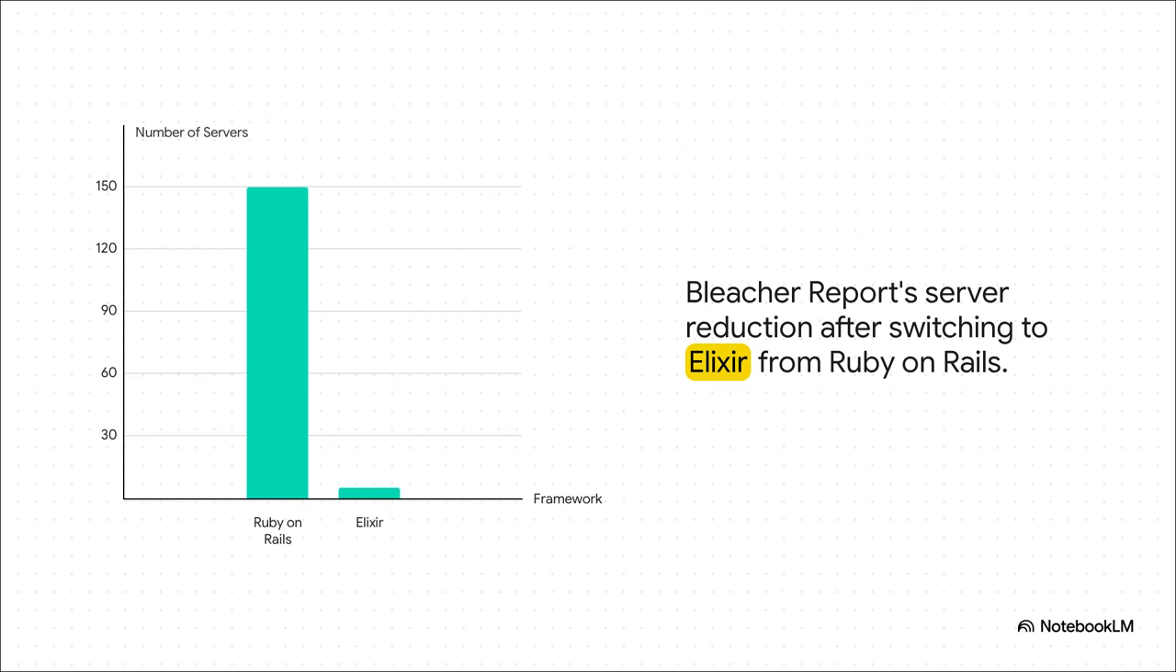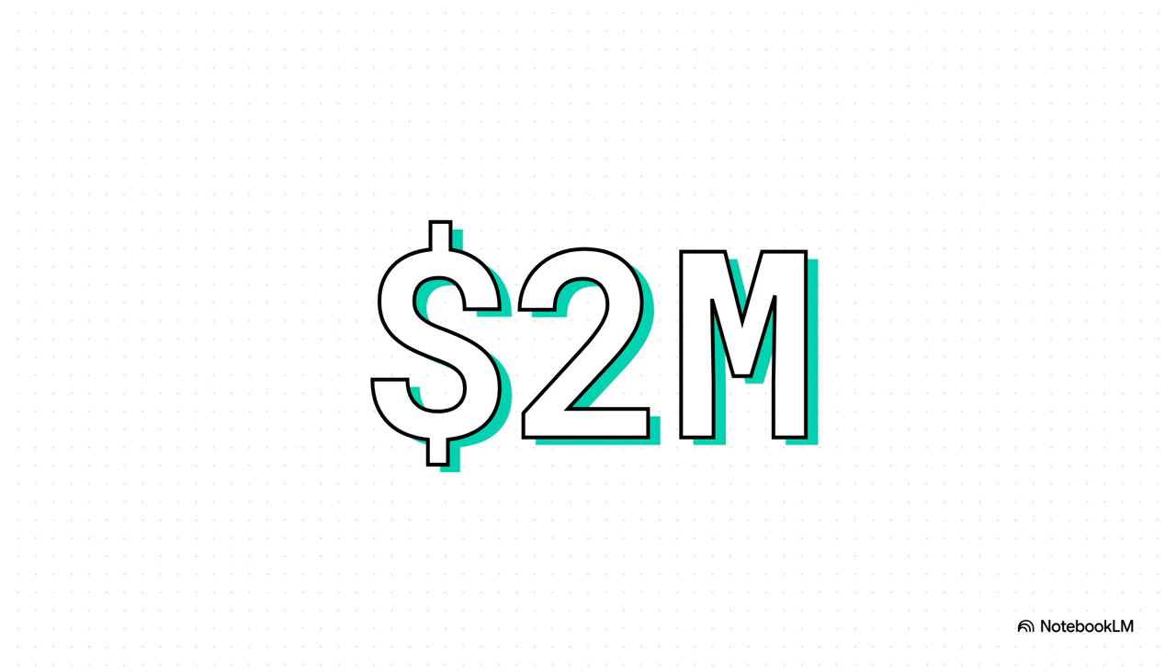When Bleacher Report rewrote parts of their system from Ruby on Rails to Elixir, a functional language, the services that used to need 150 servers now run on just 5, a 97% reduction, and they got better performance. This story just keeps going.